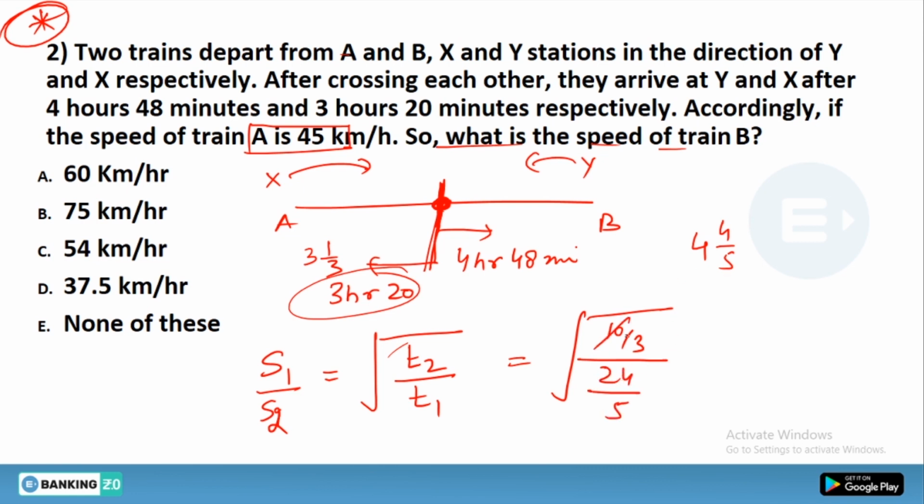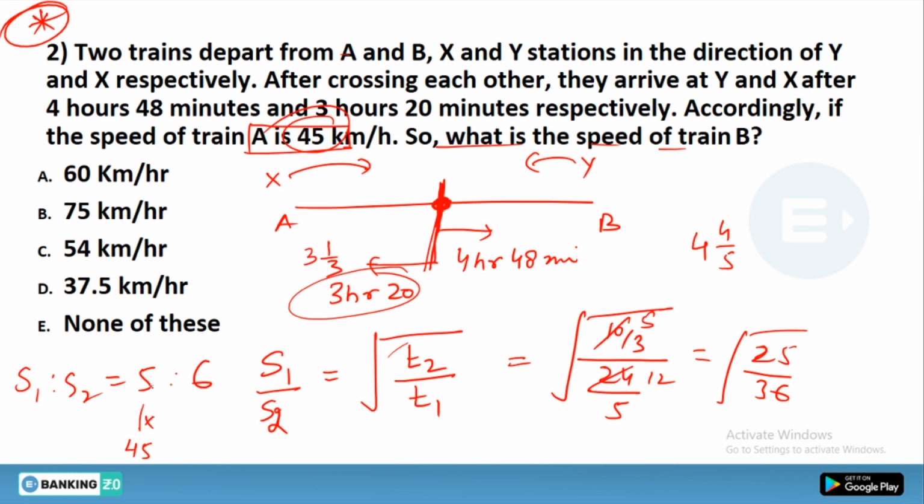Now when you solve this 5 and 12, you'll get 25 by 36. Hence the ratio of speed would become 5:6. And as you know that the speed of A is equivalent to 45 km/h. That means the ratio of 5 would be equal to 45 km/h. Hence 1 ratio equals 9 km/h. So 6 ratio equals 54 km/h. That means your option C is the correct one.